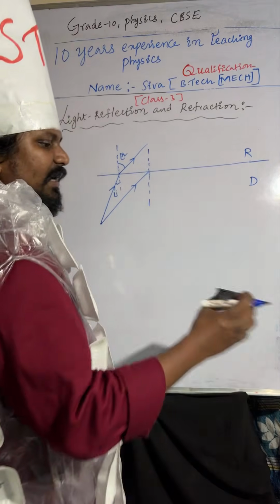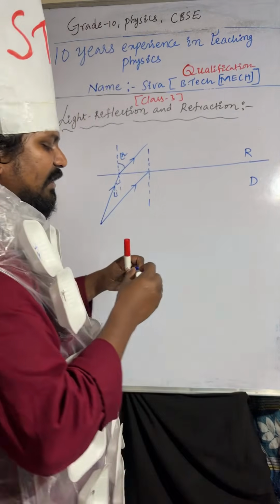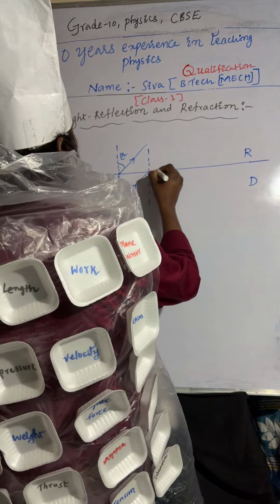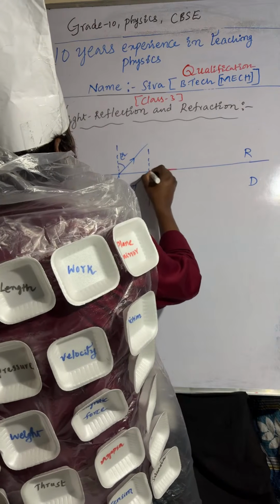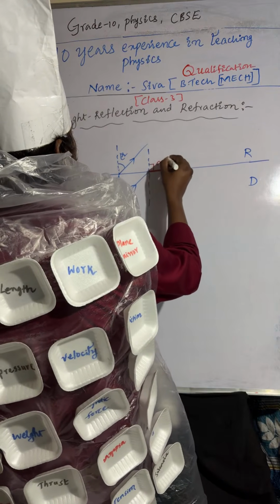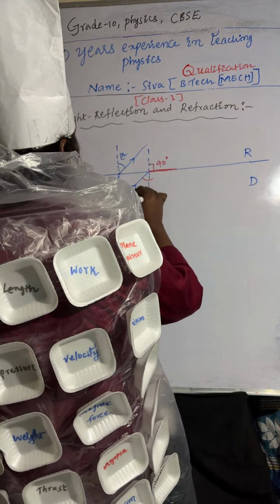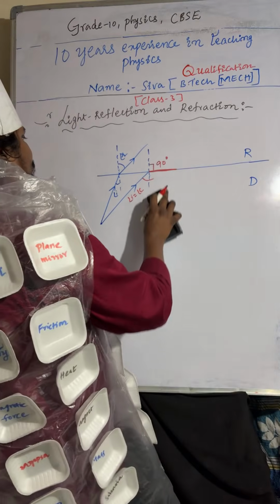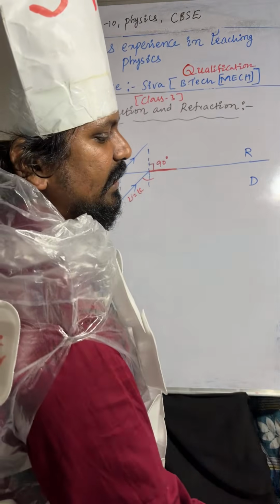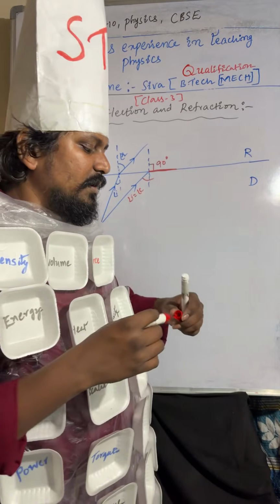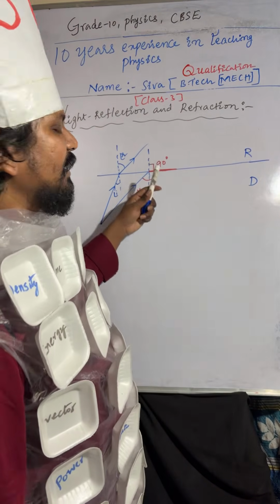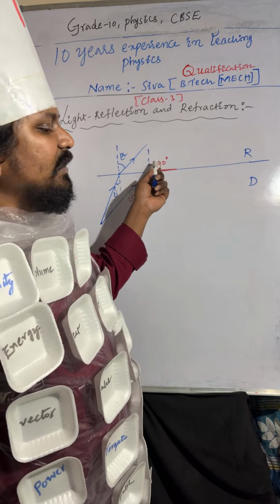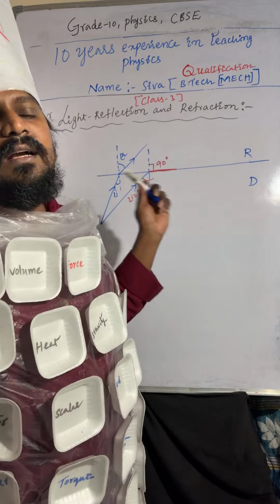At a certain angle of incidence, the refracted ray passes, or grazes, or moves along the surface. It makes 90 degrees with the normal line. That is nothing but the critical angle. At that angle of incidence, the refracted ray makes 90 degrees with the normal line. That angle is called the critical angle.